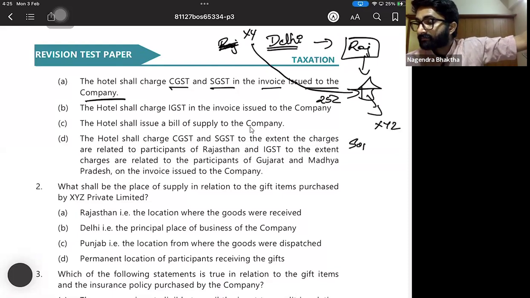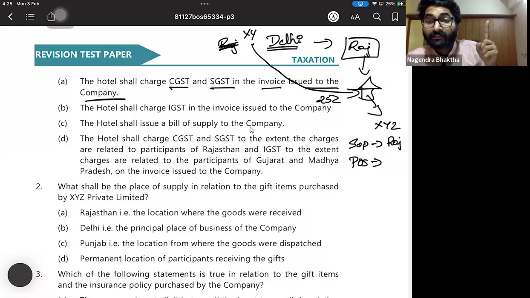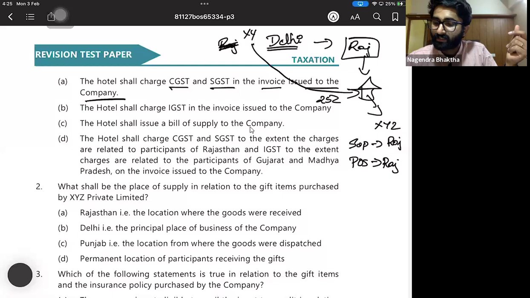The supplier is in Rajasthan. Place of supply: remember, section 12, subsection 3. In case of hotel accommodation, immovable property, where the immovable property is located, that place will be the place of supply. The hotel was in Rajasthan, the supplier is from Rajasthan. CGST, SGST. So A is the right answer.